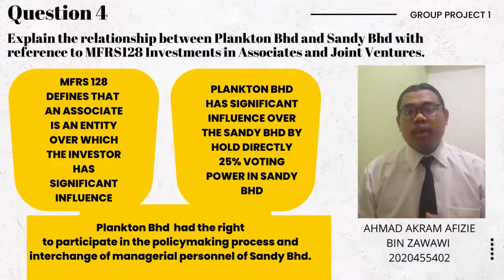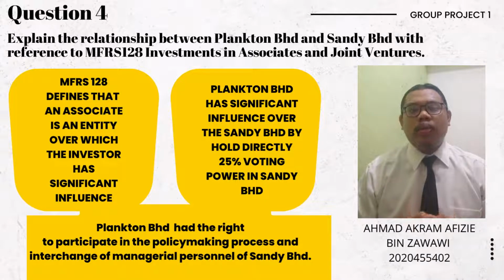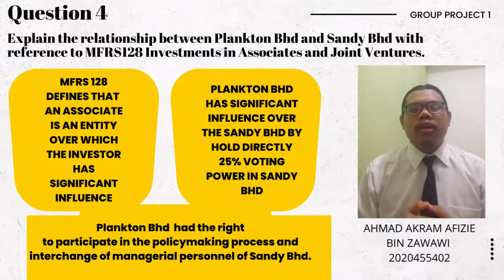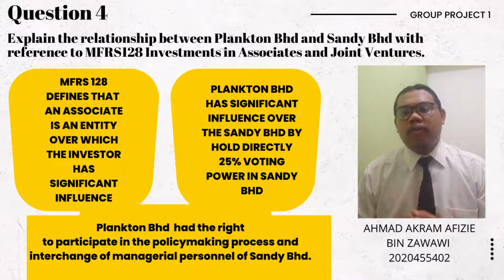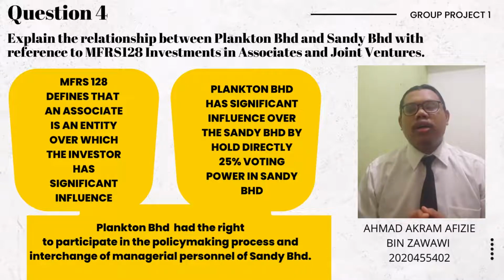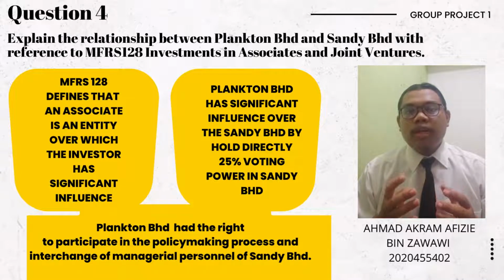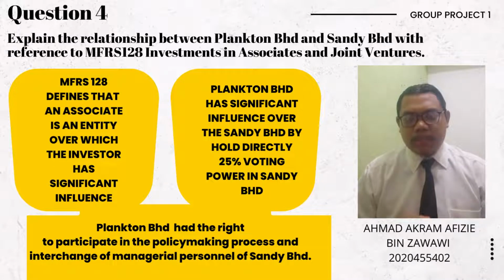So in MFRS 128, we find that an associate is an entity over which the investor has significant influence. The investor has significant influence over the investee if they hold directly or indirectly 20% or more of the voting power in the investee.